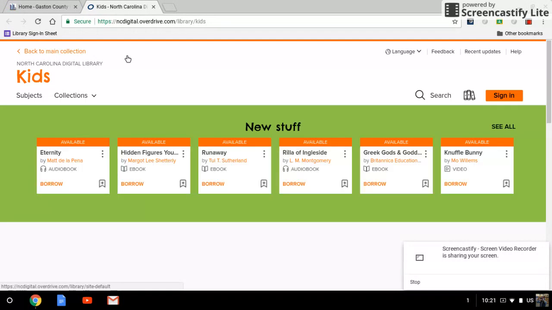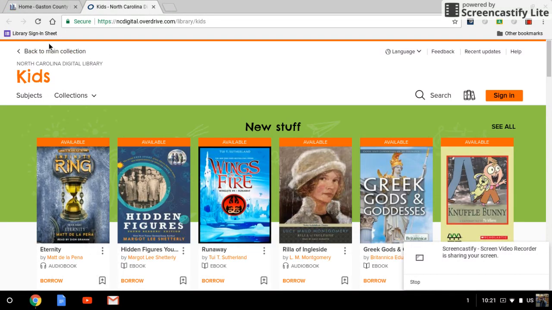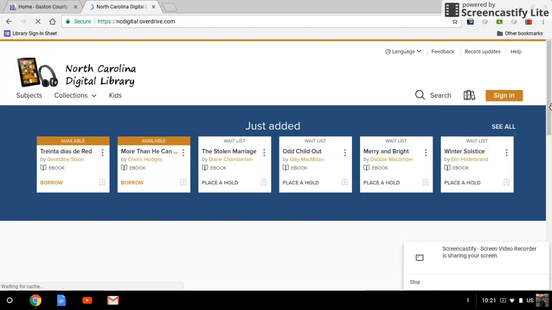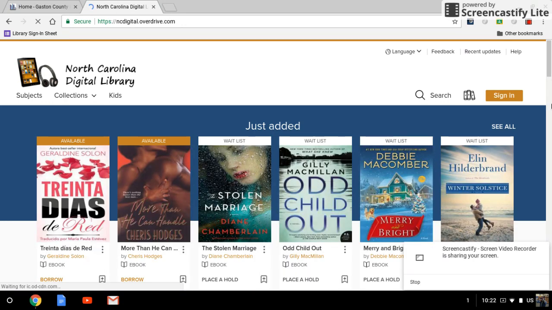Now, because I have visited this site so much, it will automatically default to kids, but I just want to show you what it's going to look like for you when you first pull it up. When you first pull it up, it's like the actual NC Digital Library site, and it's got a lot of books on there. A lot of them are adults. You're a kid, so you're going to go to kids.